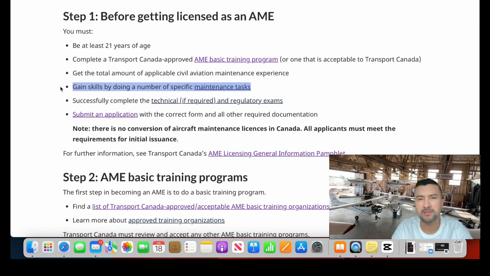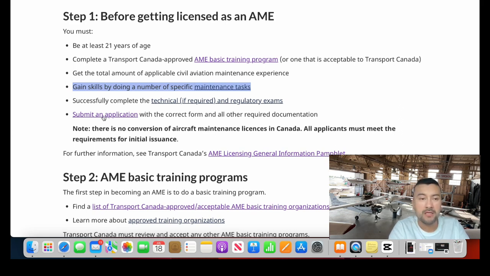It was AMOS, and they gave me the experience just generated by this software. But it's not going to help you. You need to use the specific form that Transport Canada gives you.